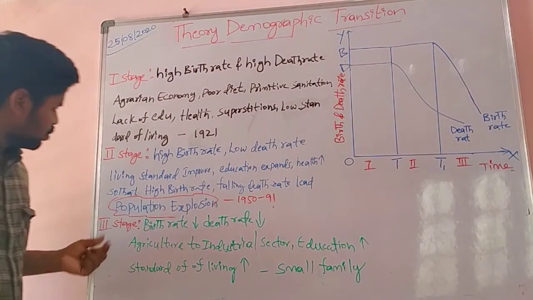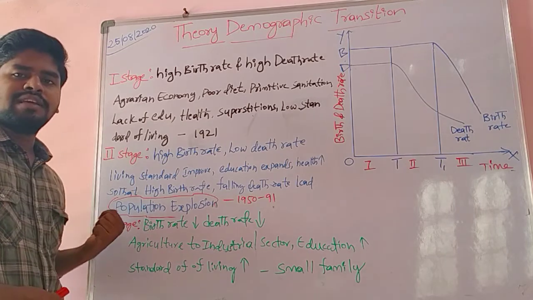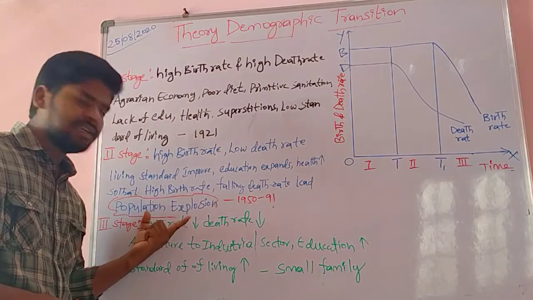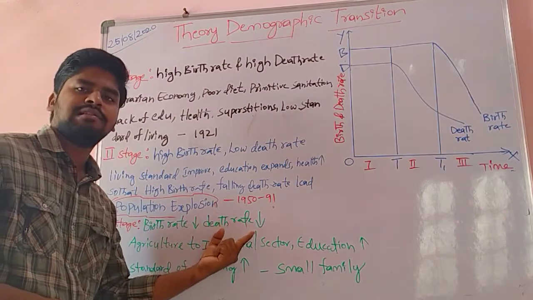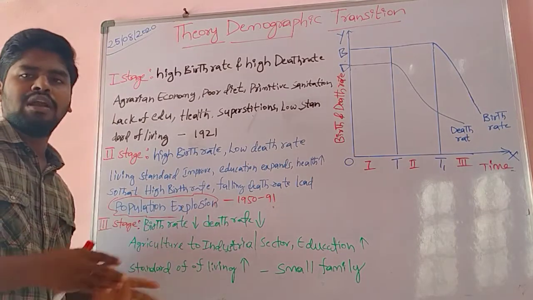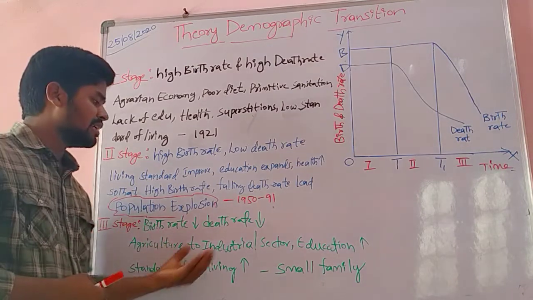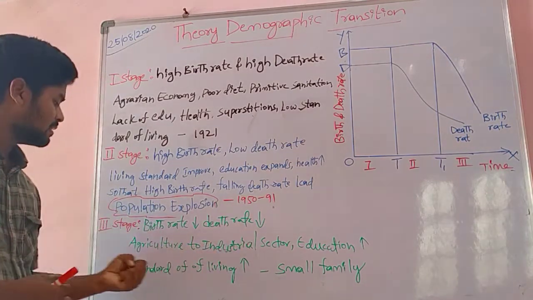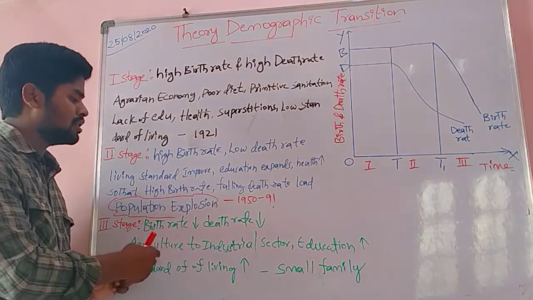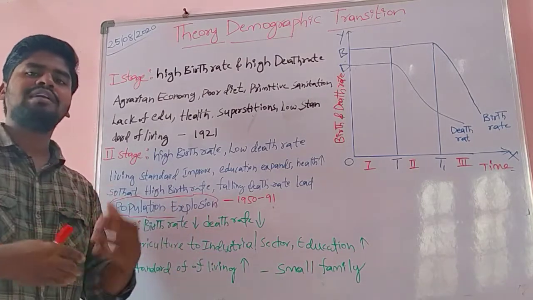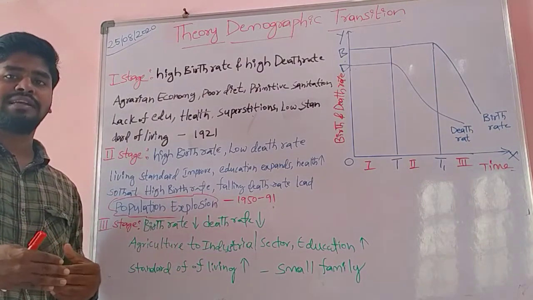So let's look at the third stage. In the third stage, the birth rate is decreasing and, at the same time, the death rate is decreasing. Both are at a low level. Why are the birth rate and death rate decreasing? Because of the shift from the agriculture sector to the industrial sector, people become aware of these resources and things.